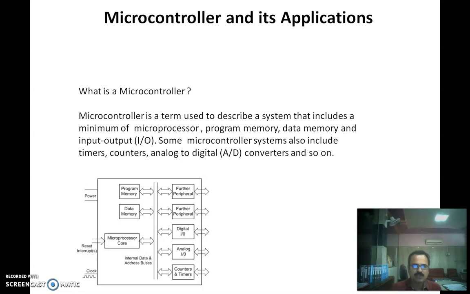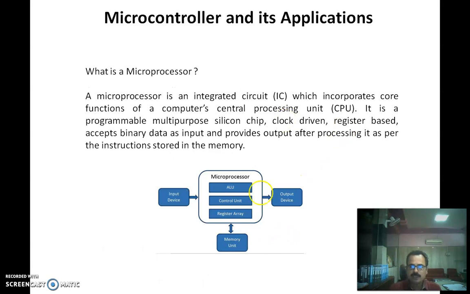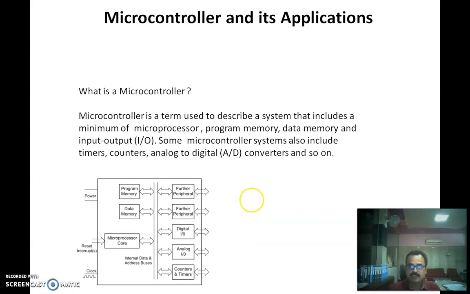As far as a microcontroller is concerned, it consists of all the things that a microprocessor contains. Along with that, it has additional program memory, data memory, and input output devices along with ports on a single chip. A microcontroller is a term used to describe a system that includes the minimum of a microprocessor. Now, what is the minimum of a microprocessor? The minimum of a microprocessor is the arithmetic and logic unit, control unit, and register array.